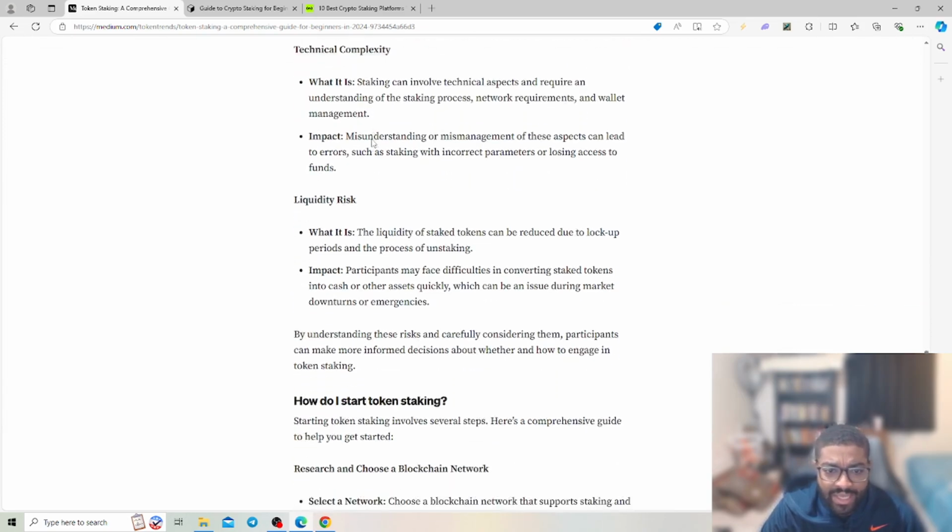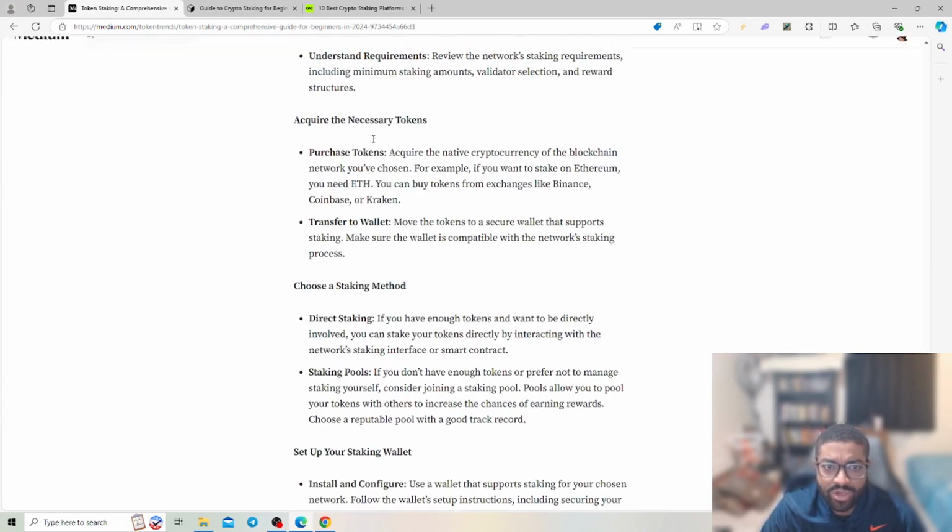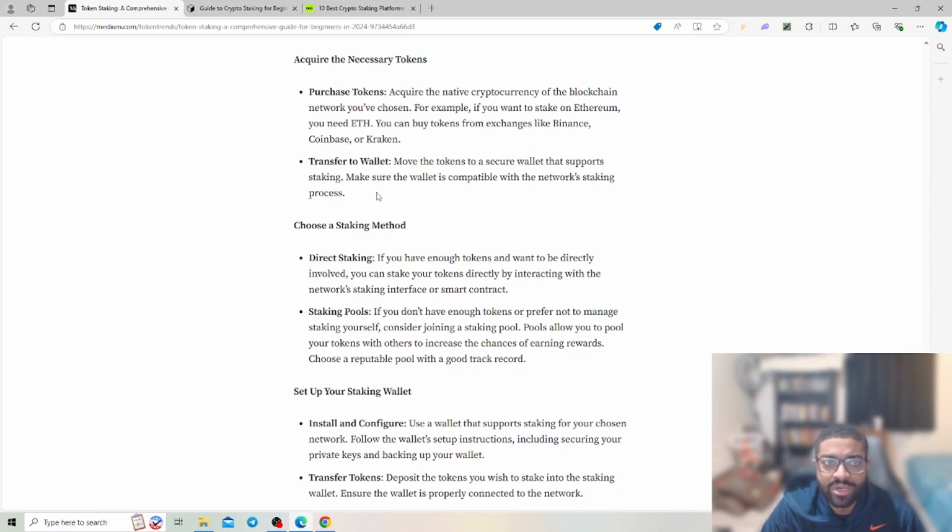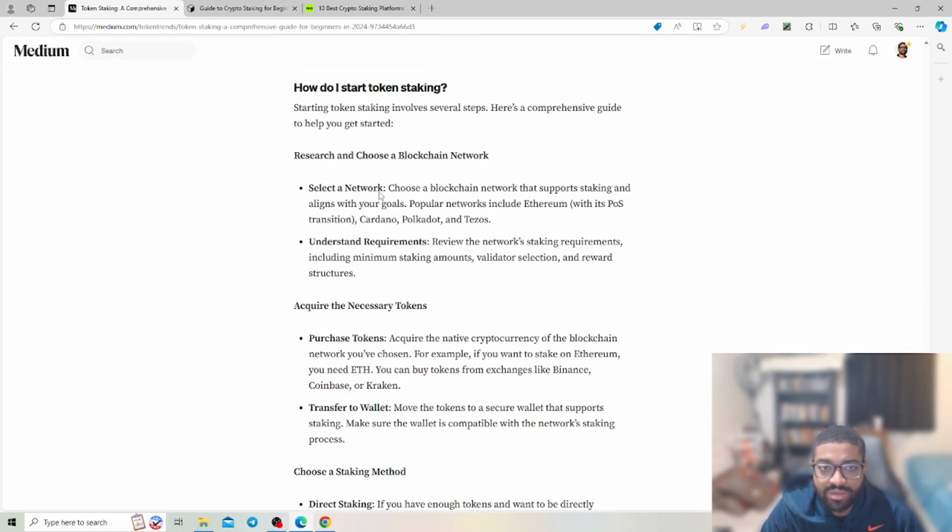Technical complexity, liquidity risks, how do I start? So it just shows you. This is a great, well-written, very informative article. I'll drop the link so you can check it out.